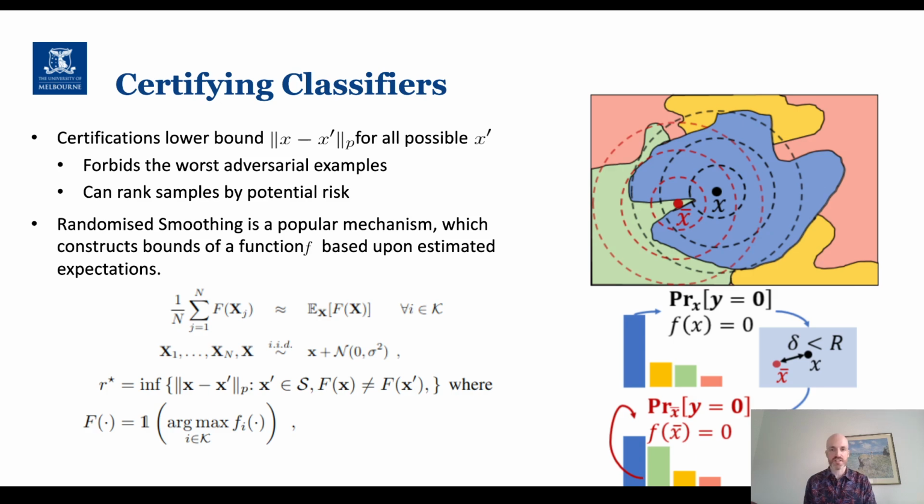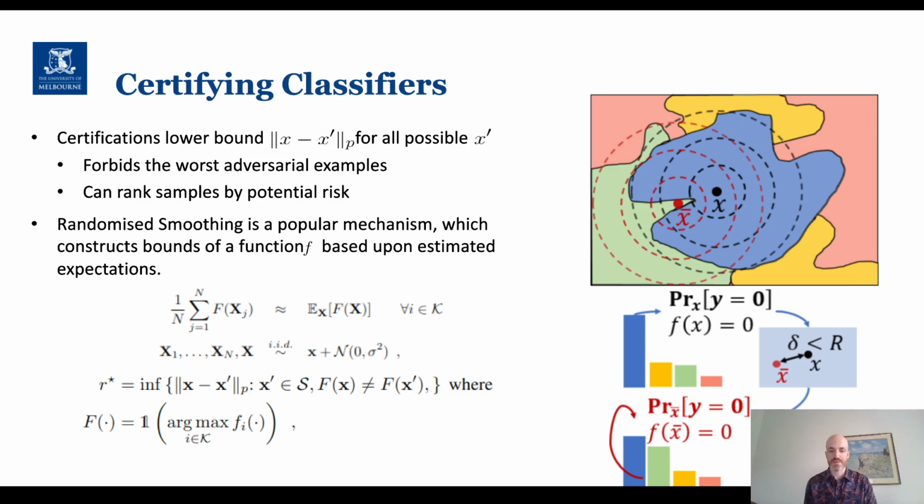If we can construct a certificate for a sample that says no adversarial examples exist within a radius of 0.5, that means the smallest, most difficult to detect adversarial perturbations, those below a size of 0.5, cannot exist. So it gives us more confidence in our model's behavior and our model's robustness under potential attack. It also allows us to rank samples by potential risk.